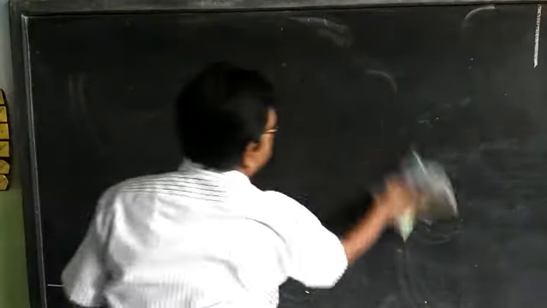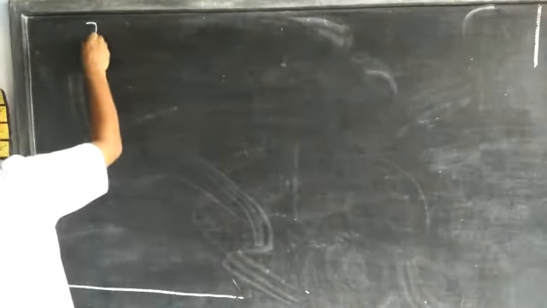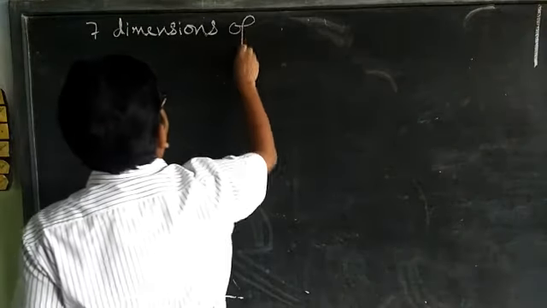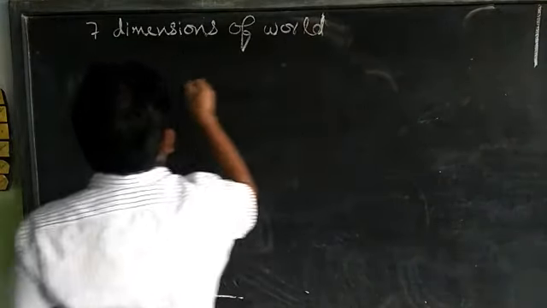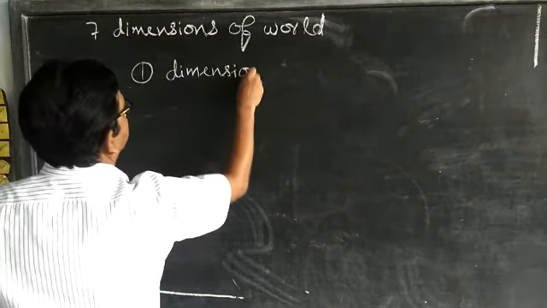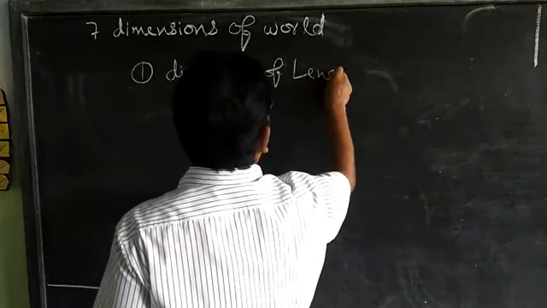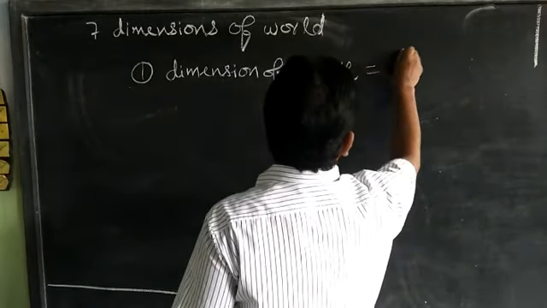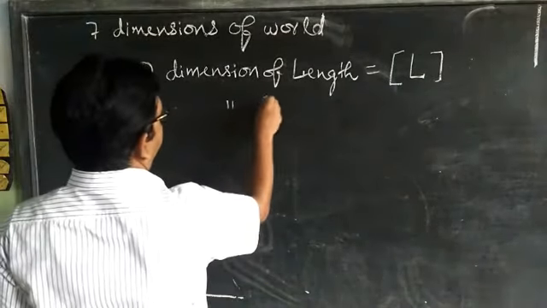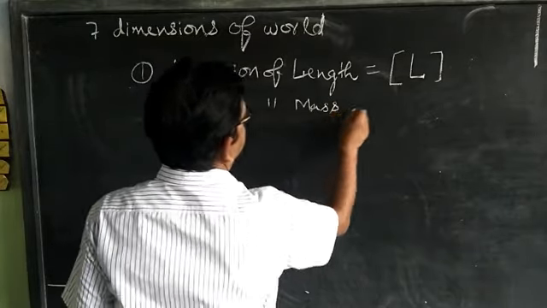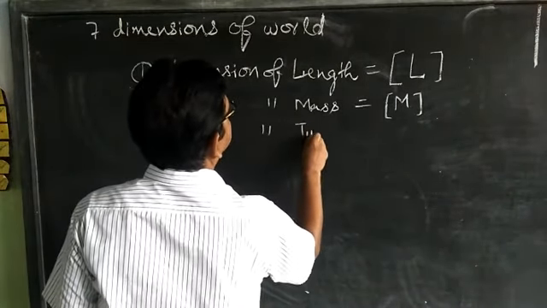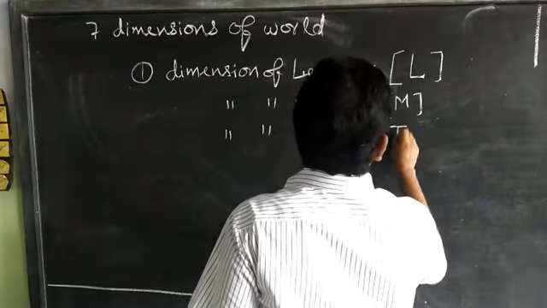The dimension of length is equal to, in big bracket, we will write capital L. Similarly, the dimension of mass is equal to capital M. The dimension of time is equal to capital T.